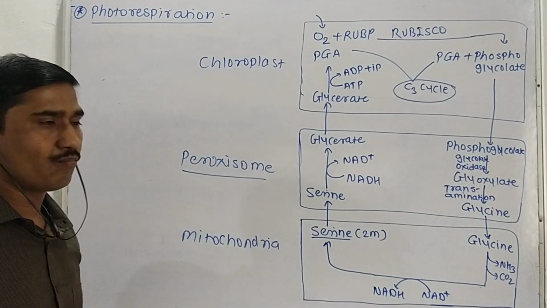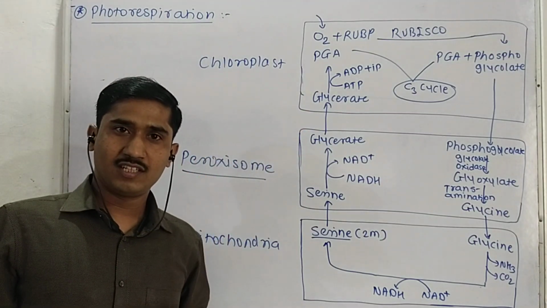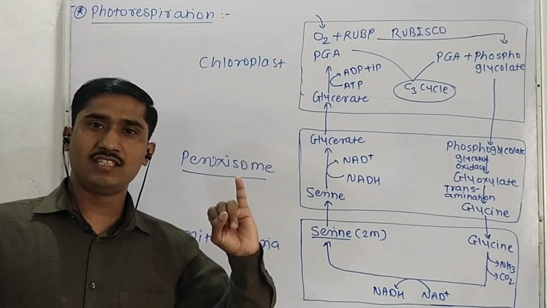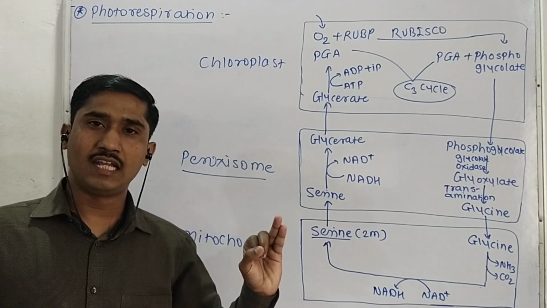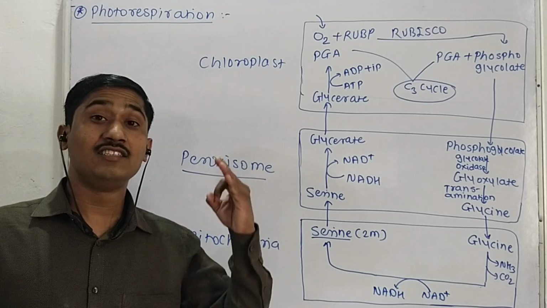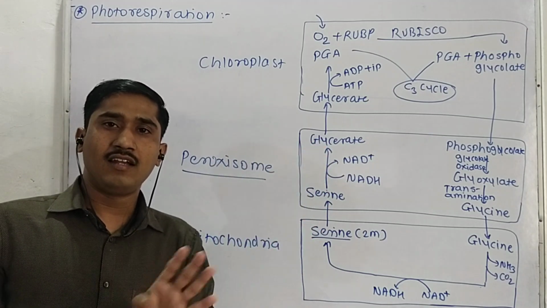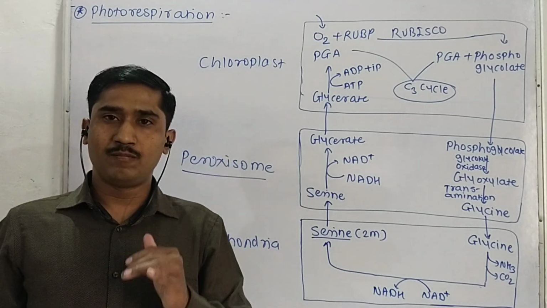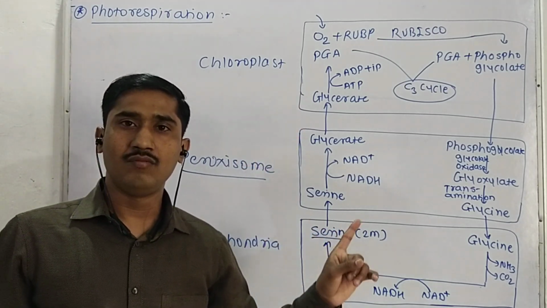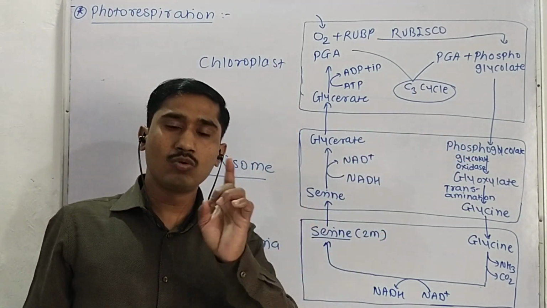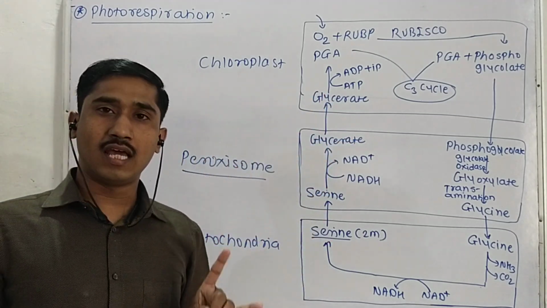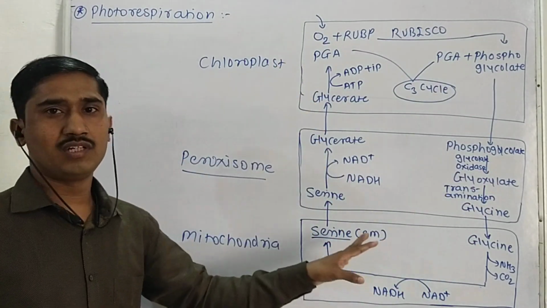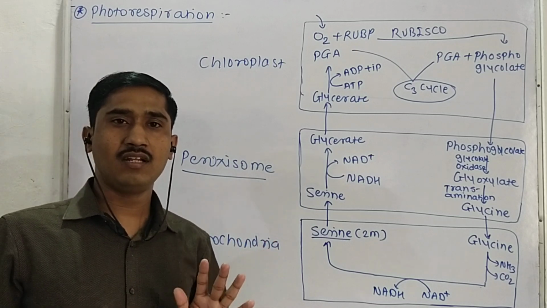Let's summarize it once again. Photorespiration is a wasteful process which takes place during 4 environmental conditions. First is increase in O2 concentration, second is decrease in CO2 concentration, third is increase in temperature, and fourth is bright light. What happens exactly during the photorespiration reaction? Instead of 2 molecules of PGA, the plant will produce only one PGA, which is a 3 carbon compound, and an additional 2 carbon compound will be produced, that is phosphoglycolate. The plant has to convert this phosphoglycolate again into PGA, and for this purpose, the plant follows the photorespiration pathway.